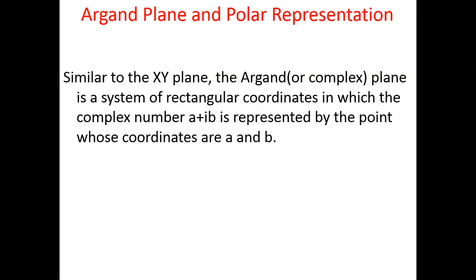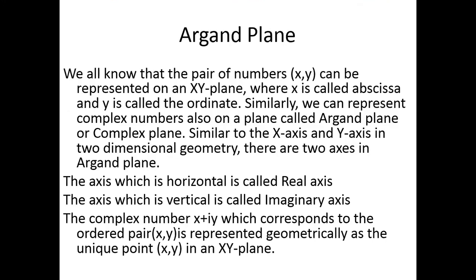Now Argand plane and polar representation. Similar to the xy plane, the Argand or complex plane is a system of rectangular coordinates in which the complex number a plus ib is represented by the point whose coordinates are a and b. So a complex number is represented by the point whose coordinates are a and b. Now we will learn first of all what the Argand plane is.